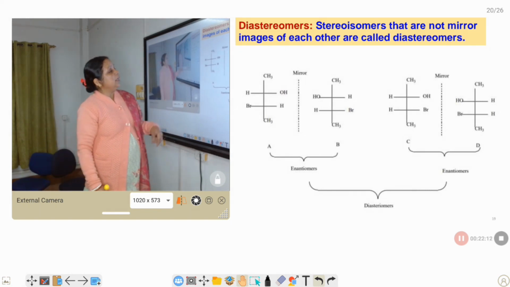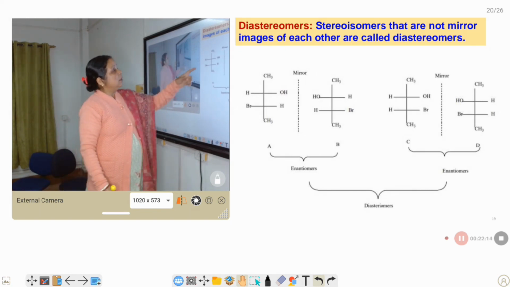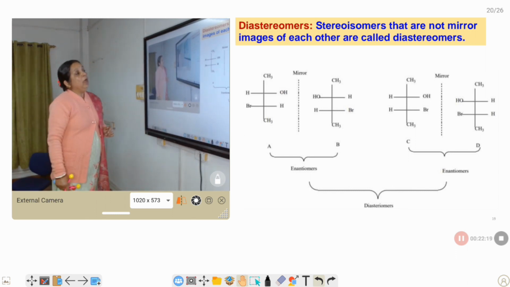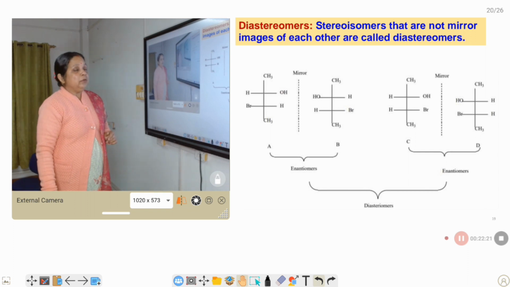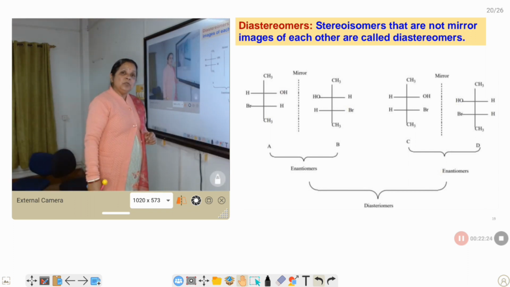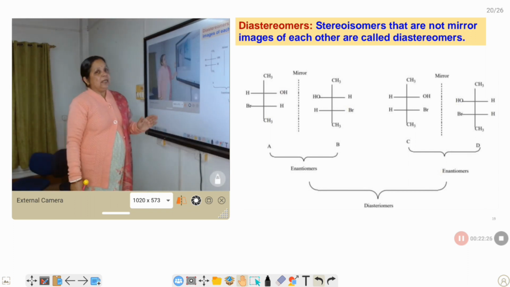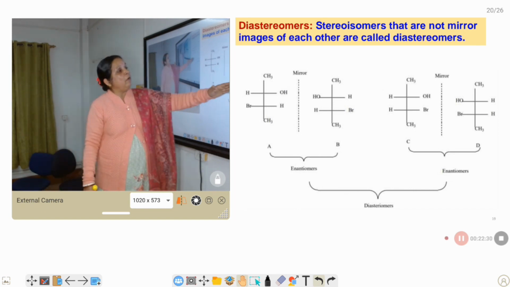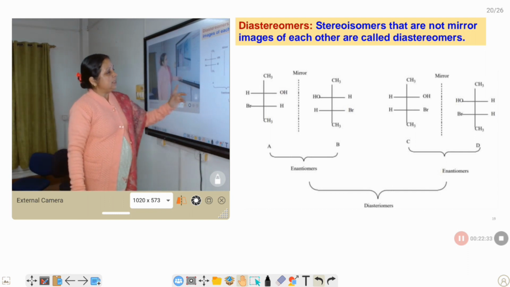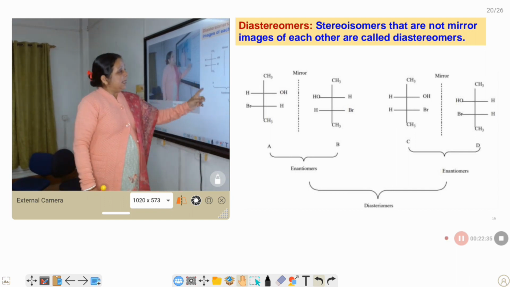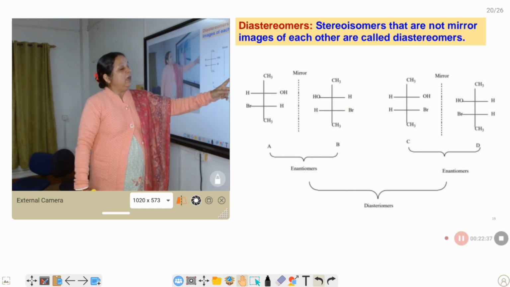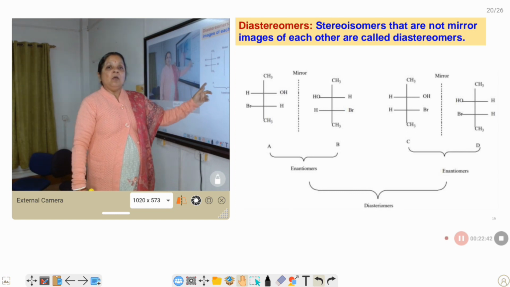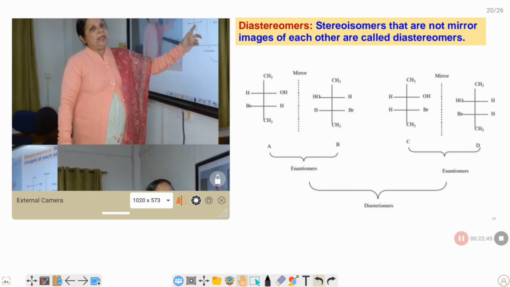Now we take another compound that has two chiral carbon atoms, here and here, but these two chiral carbon atoms are not divided into two equal halves, meaning no symmetry is present. So it generates 2 to the power 2, that is 4, optically active forms. I draw the four optically active forms A, B, C, D. A and B have a mirror image relationship and are non-superimposable, so they are enantiomers.